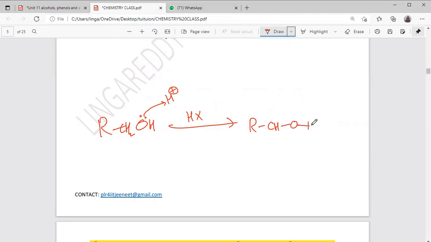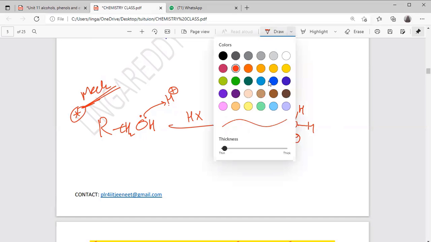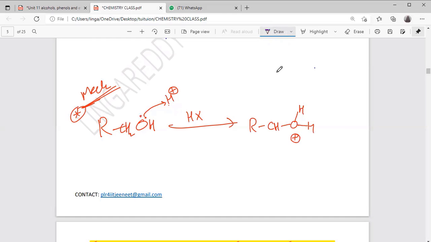CH2, already one hydrogen is there. So this hydrogen extra joined there. Immediately the oxygen is getting a positive charge. This much you understood? I am telling about the mechanism. This is called mechanism. What's happening? If I explain each step, that is what is called the mechanism, right?